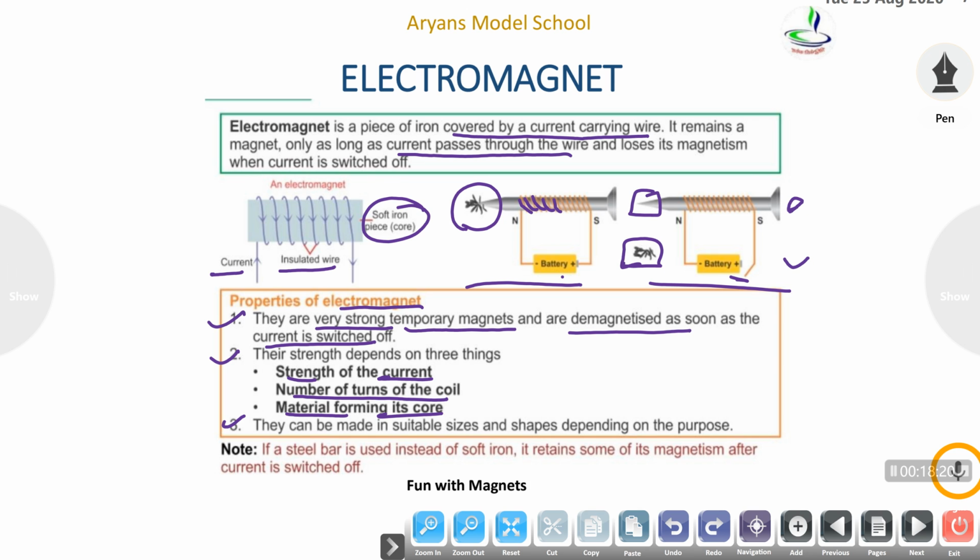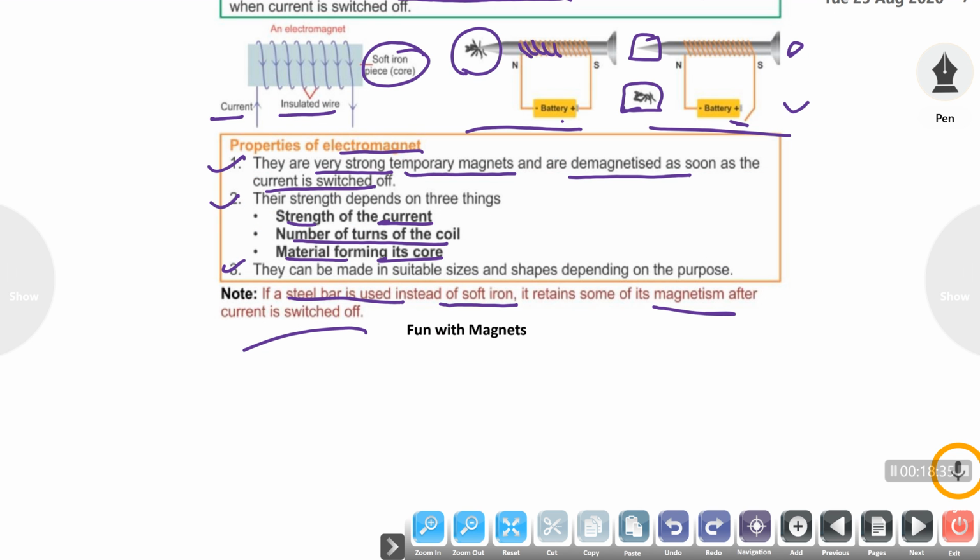They can be made in suitable size and shape depending on the purpose. If a steel bar is used instead of soft iron, then it retains some of the magnetism after current is switched off.